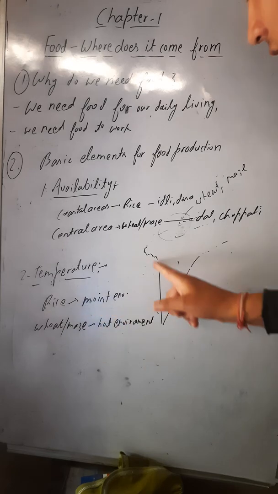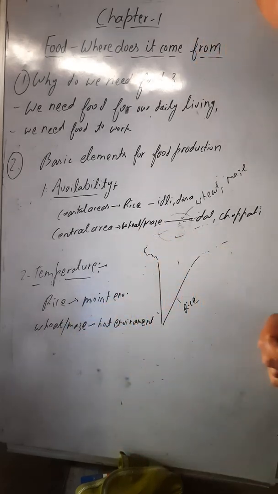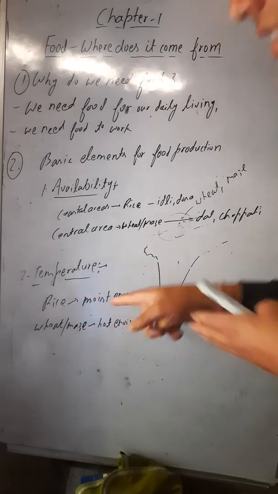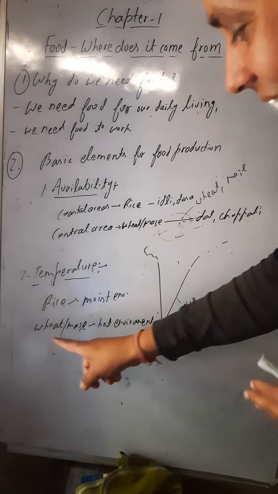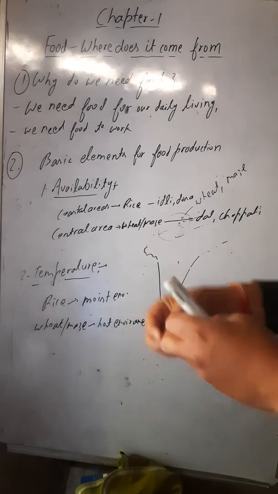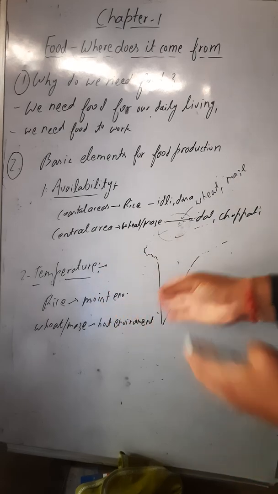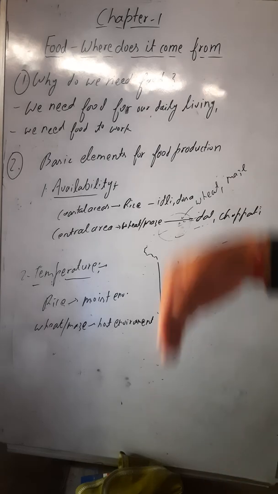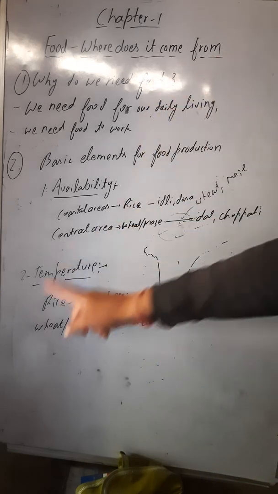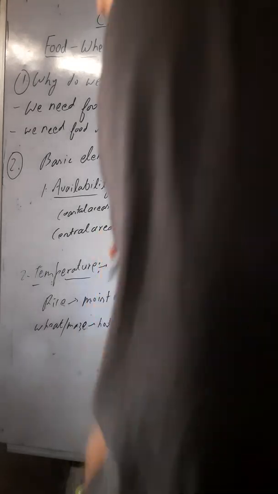And rice is grown in the coastal areas. Why? Because the environment is moist there, and rice needs a moist environment to be grown. And wheat and maize need a hot environment to be grown. Are you getting this? That's why these types of food items are grown in different parts of India. Next, the third element for the production of food is the living condition.